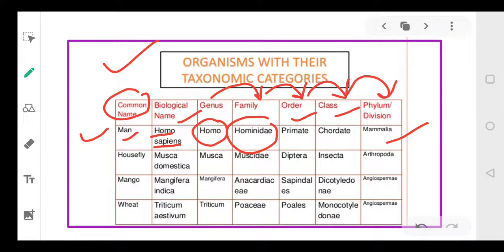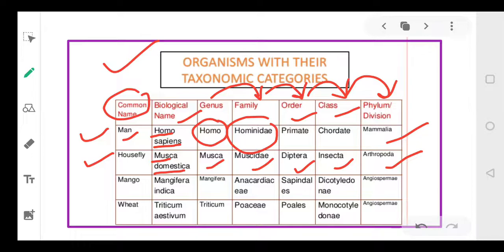Okay. Next is the housefly. I hope you have seen the housefly. जो हमारे घर में मक्खी होती है. That is called Musca domestica. I hope you didn't know this. Musca domestica. So Musca is a genus. It belongs to the family Muscidae, then the order Diptera. The class is Insecta and the phylum is Arthropoda, right?